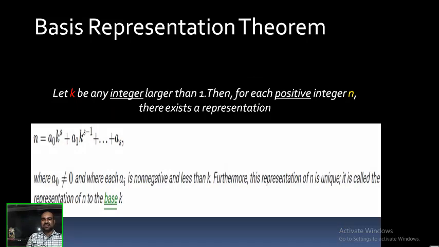Basis representation theorem. What does it say? Here the definition is given. I want to explain it. Let k be an integer greater than 1. Okay, k is an integer which is greater than 1.